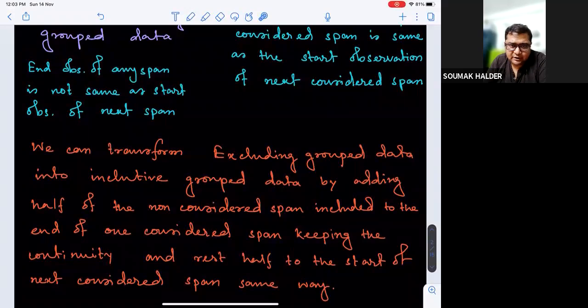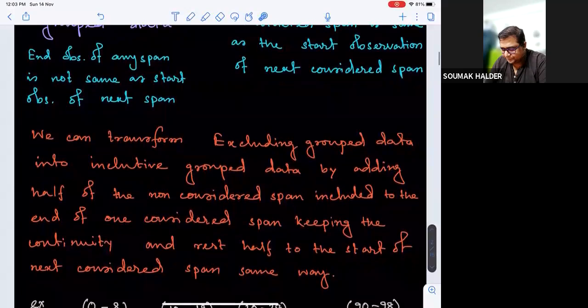Accordingly, you can say it's including data, including group data, or inclusive group data. Similarly, if you have excluded, you can consider it as exclusive group data or excluding group data. Basically, it's trying to convey the same message, so it does not matter how you address it. Both mean the same.